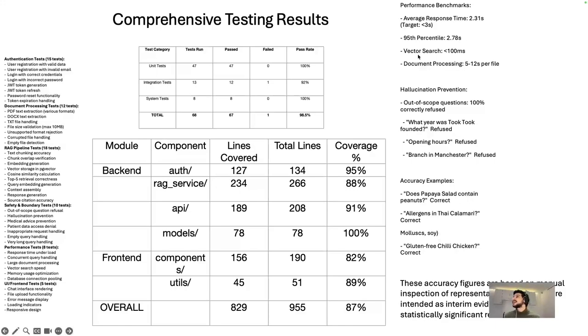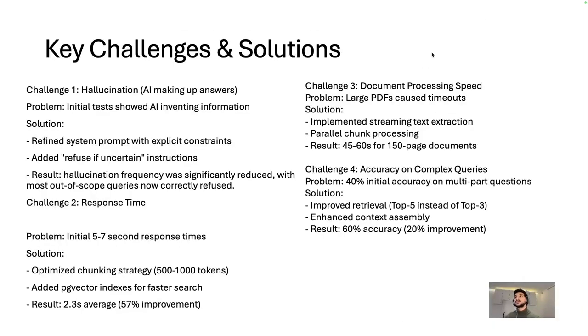And you can see here the performance benchmark. The average response time was 2.3 seconds, which beat the 3 second expectation for PPRS. The 95th percentile was 2.73, which beat the 3 second expectation again. The vector search took less than 100 milliseconds. This is fast. Next, we're going to go to the key challenges I faced and the solutions I had.